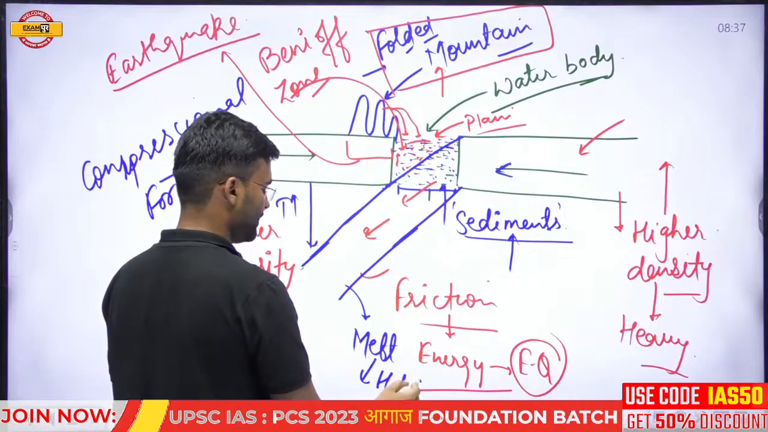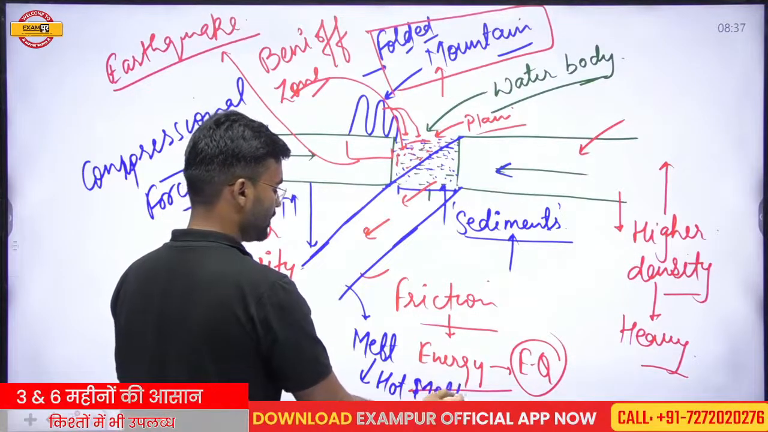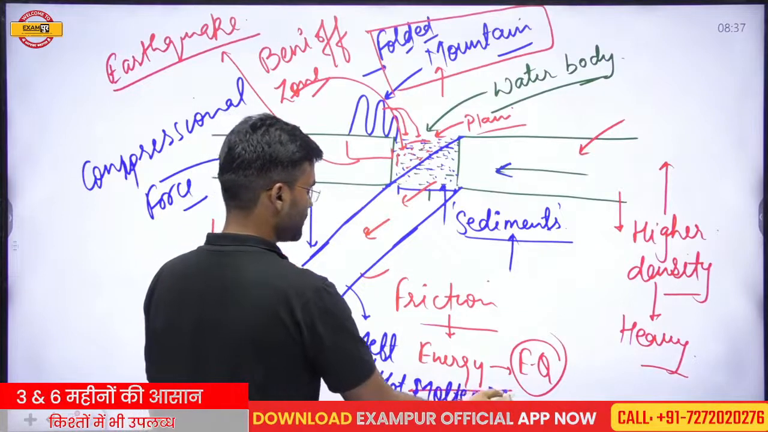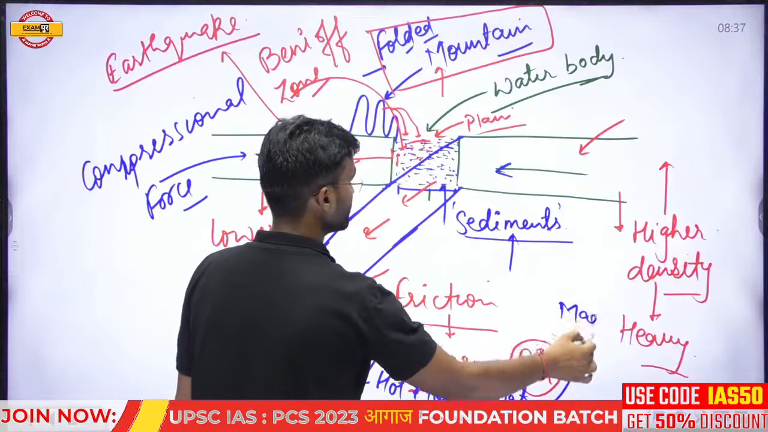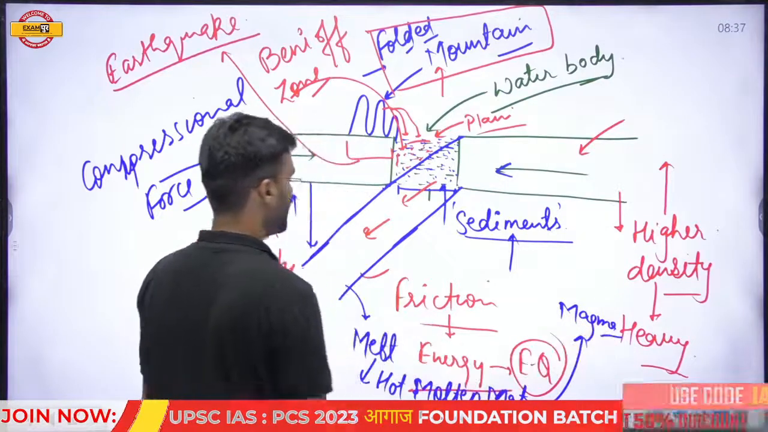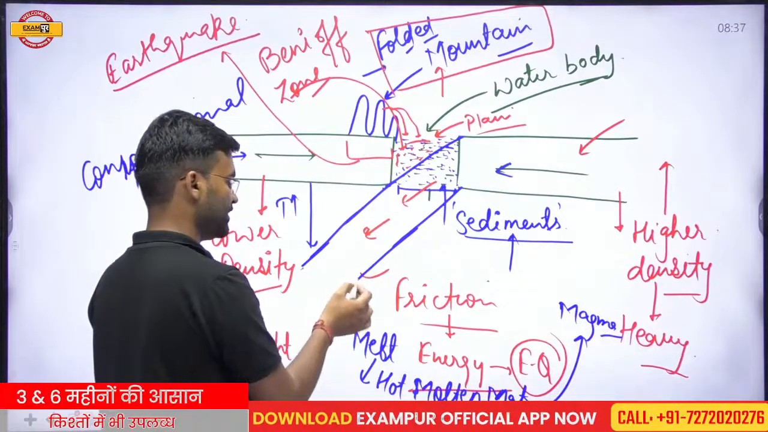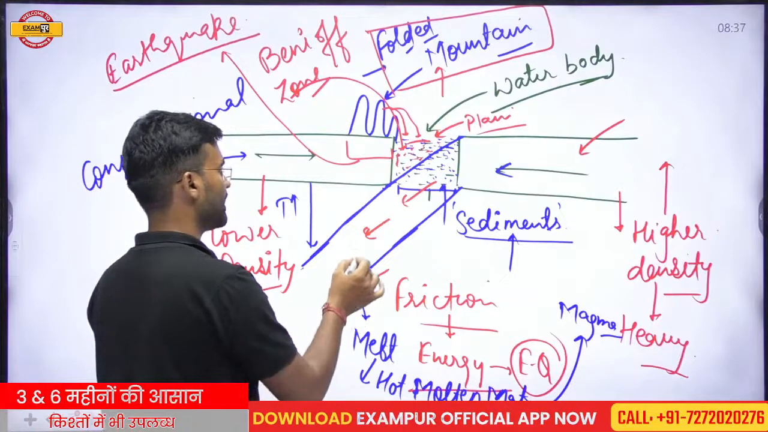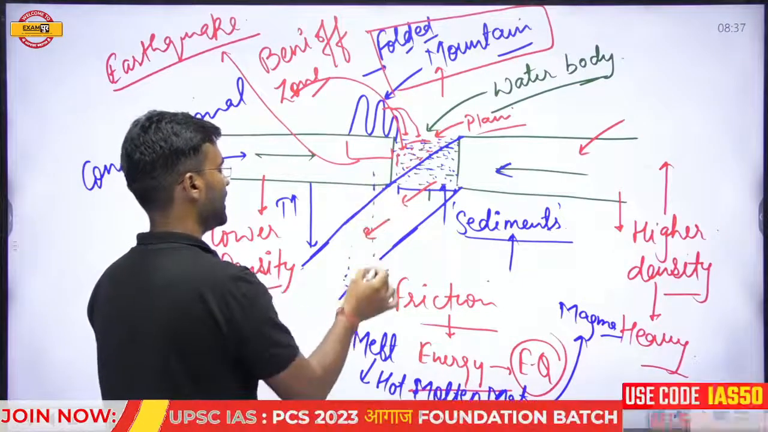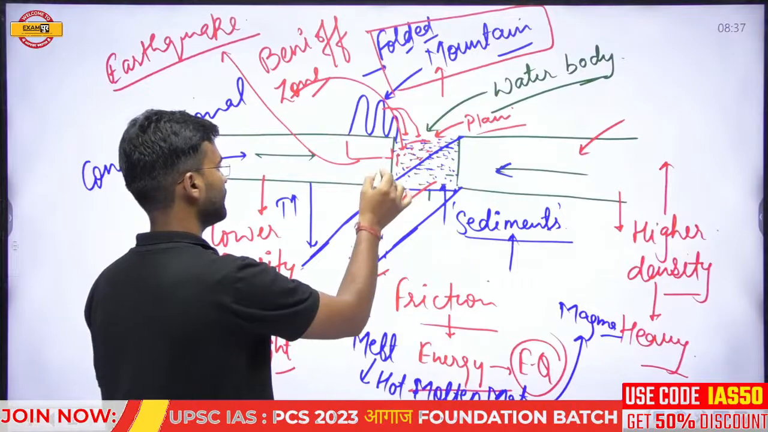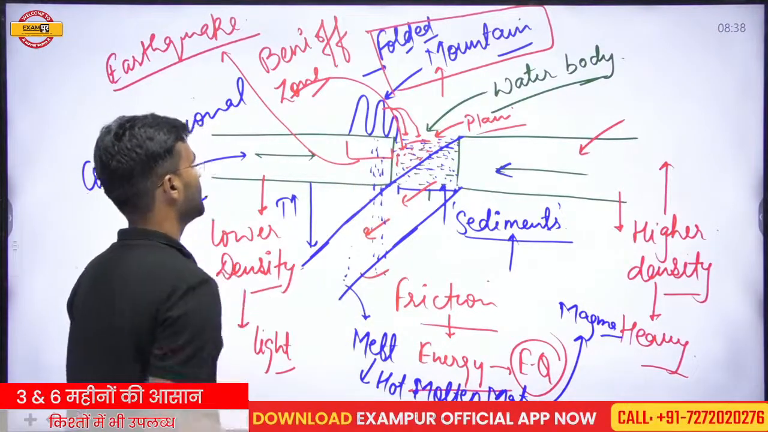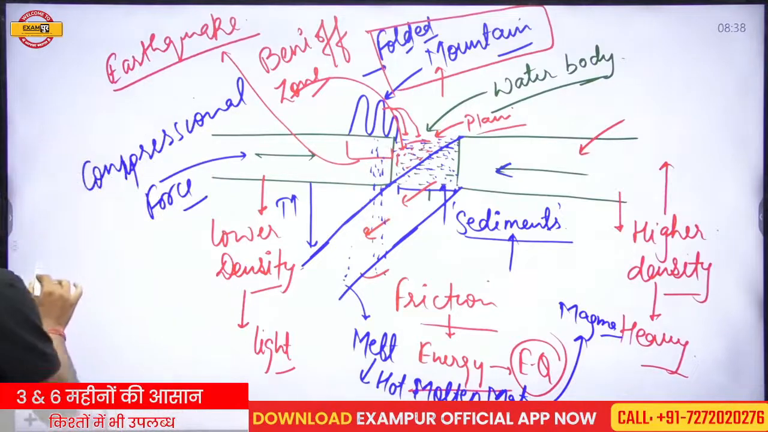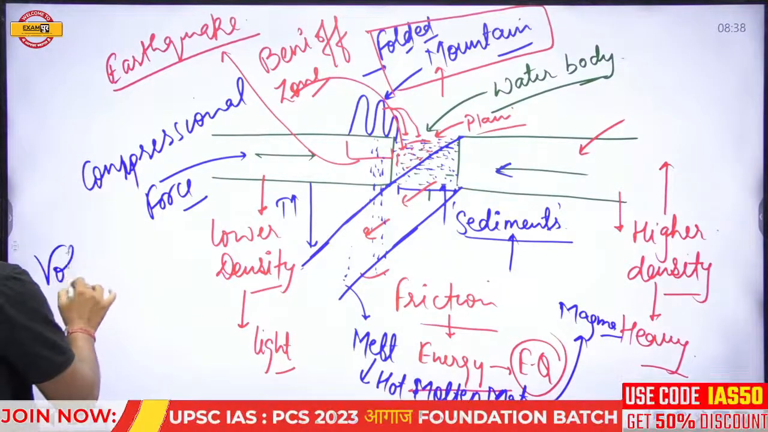This plate will be converted into hot molten material, and this hot molten material is called magma. If this plate converts into magma, the magma starts to erupt, and it will be responsible for the volcanic eruption. So this region also experiences volcanic eruption.